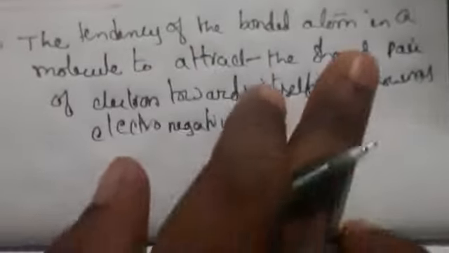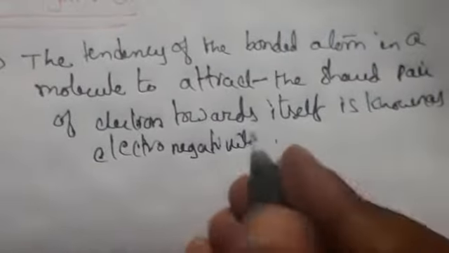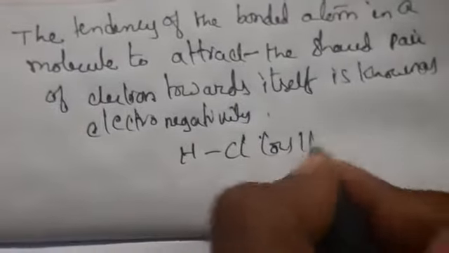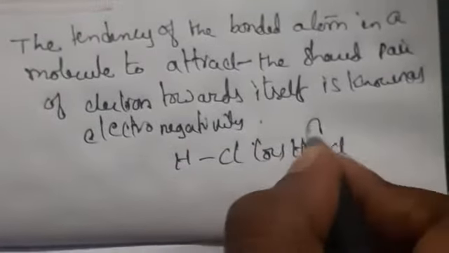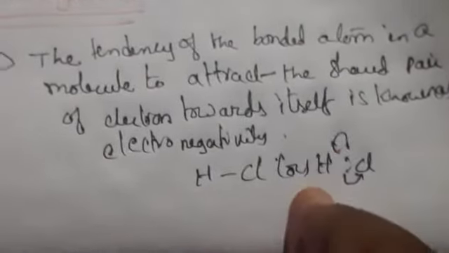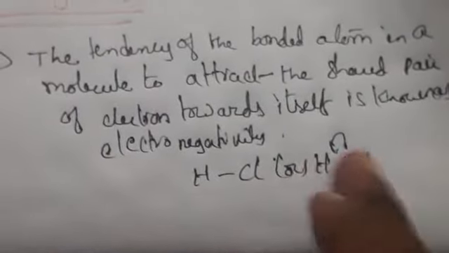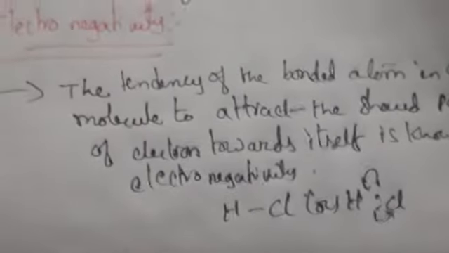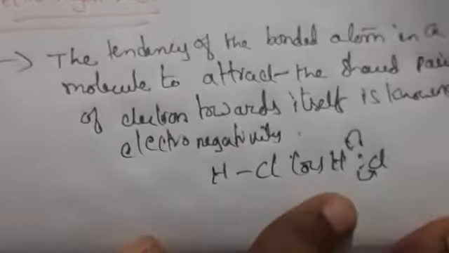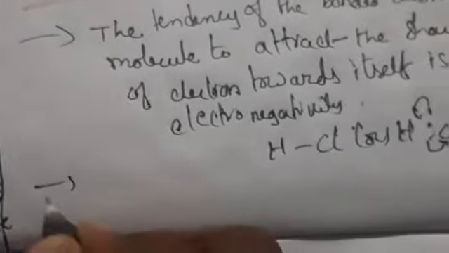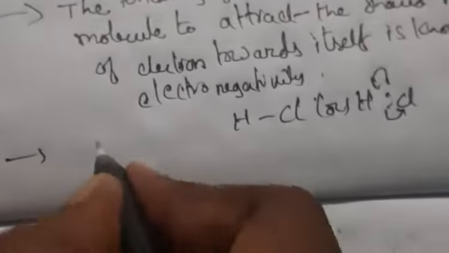Whenever you take a bonded atom, for example HCl, we can write it as HCl. Here the atoms share electrons, yes or no? So these two electrons are attracted towards one atom, and that is known as electronegativity. According to the Pauling scale, we are going to measure electronegativity.